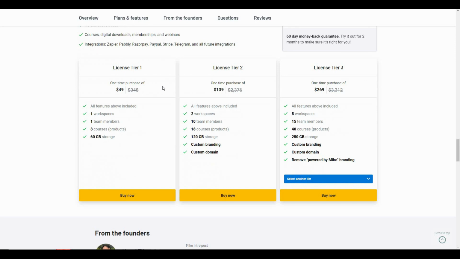And these are the three types of tiers that are currently available on Appsumo. So the tier 1 costs $49 and the workspace limit is 1, and you can create 3 courses in here. The license tier 2 costs $139. You can create 2 workspaces and 18 courses from this tier. There is also tier 3, which costs $269 with 5 workspaces and 40 courses. There are some other tiers like tier 4, which lets you create 10 workspaces and you can create unlimited courses on this tier 4. The price is going to be $399.